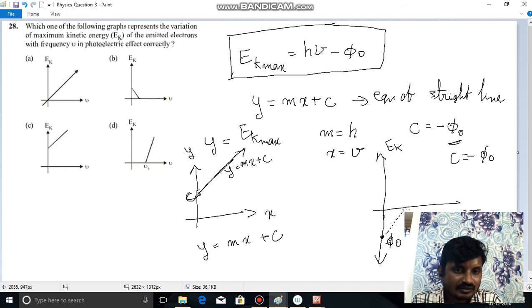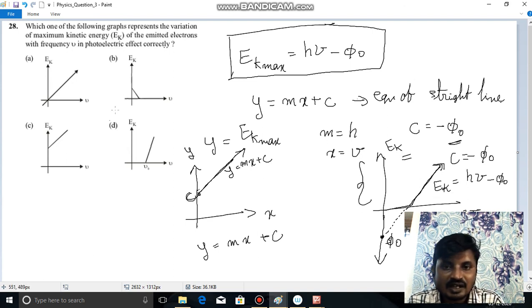So Ek equals h nu minus phi naught. So this is the graph. This is the relation between Ek and nu. So the answer is D.